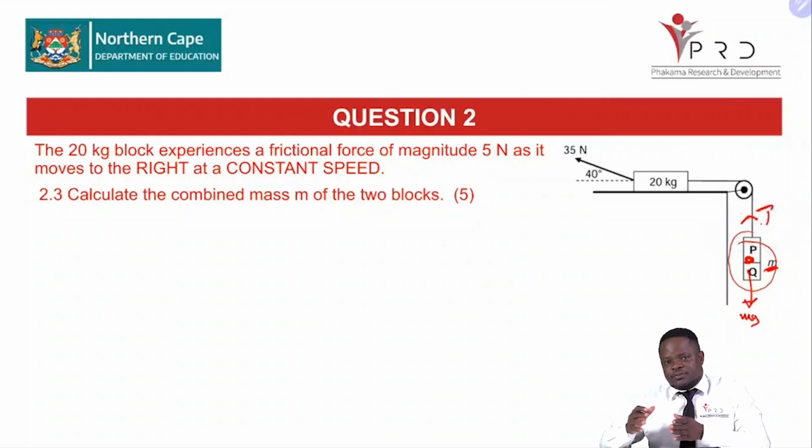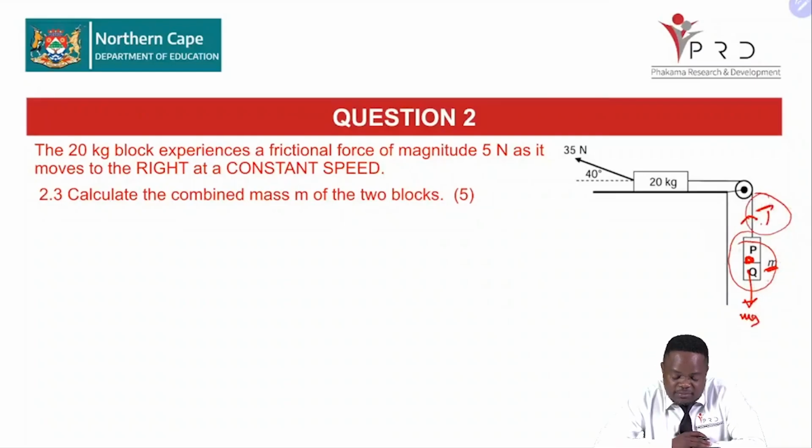And that should be equal to the product of our mass and the acceleration of our object. So you realize that for us to obtain our mass there, we need actually to obtain our tension T, the tension that is there in the string. Right, I hope that is the approach that you actually took.